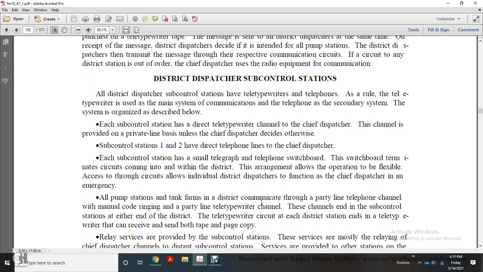District dispatcher sub-control station teletypewriter and telephones as a rule. The teletypewriter is the main control system of communication, and the telephone is the secondary system, organized as described below. Each sub-control station has a direct teletypewriter channel with the chief dispatcher, provided on a private line basis unless the chief dispatcher decides otherwise. Sub-control stations 1 and 2 have a direct telephone line with the chief dispatcher. Each sub-control station has a small telegraph telephone switchboard terminal. Any circuits coming into the district have arrangements that allow for operational flexibility, including through circuits, so that individual district dispatchers can function as chief dispatcher in an emergency.